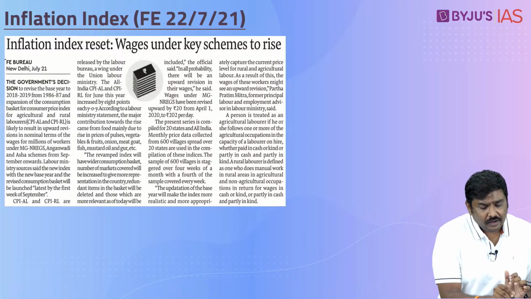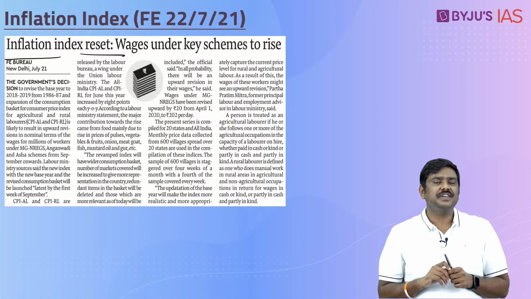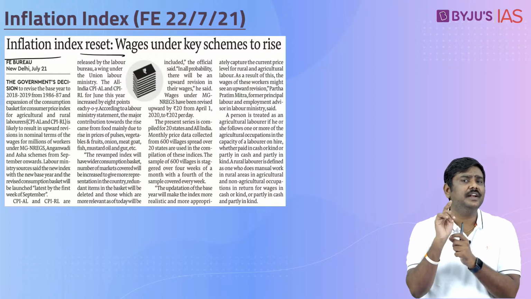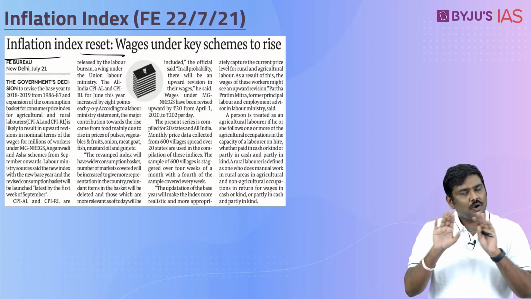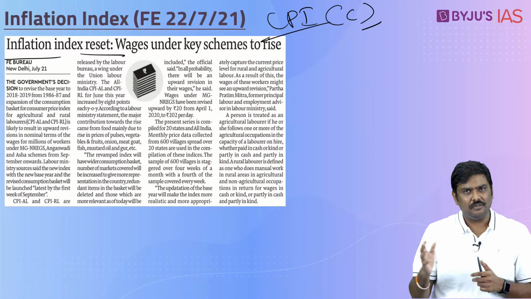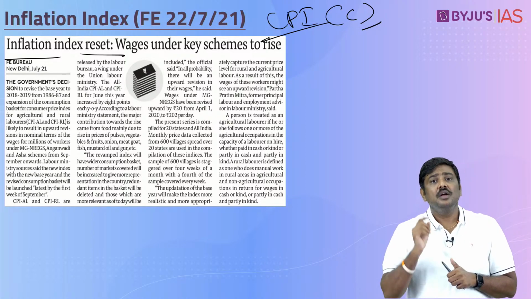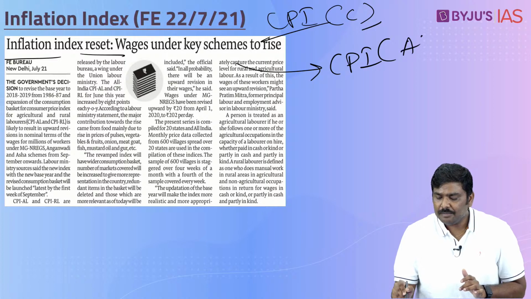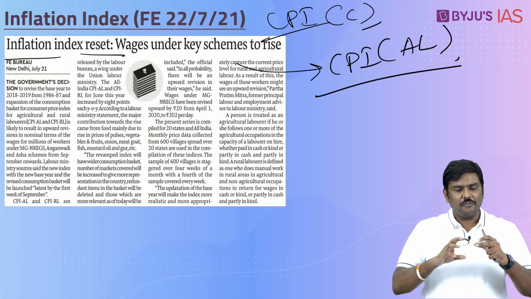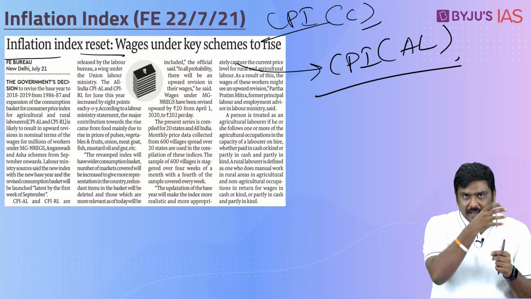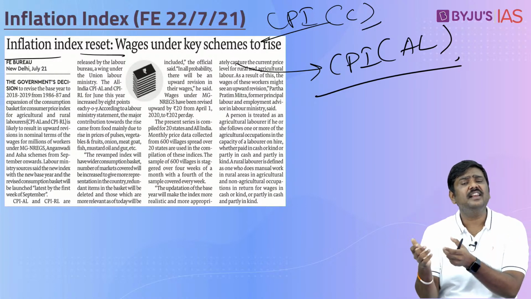Next article, inflation index is supposed to be reset. Now, when they say inflation index is supposed to be reset, what inflation index are they referring to? They are not talking about CPI combined, which is nothing but retail inflation. They are simply talking about CPI agriculture labor, CPI AL. Now, if you have been reading the basics of inflation, you will know that we measure CPI combined, which is referred to as retail inflation.